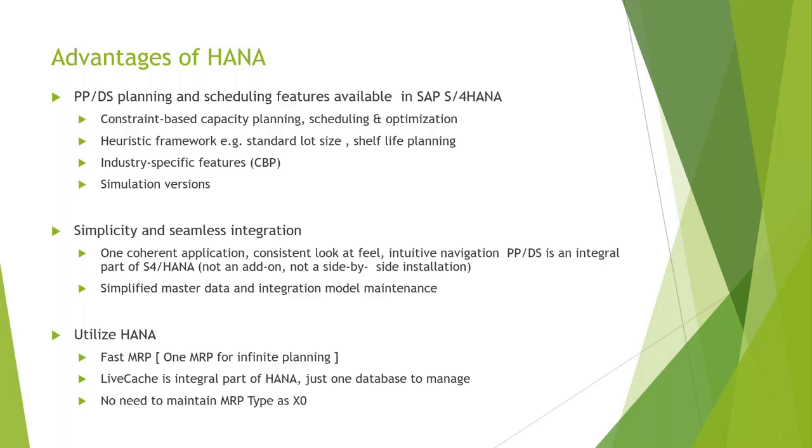So one was specific only to ECC, as we call it, MRP, and the other was specific to PPDS or APO. It can either be your SNP or PPDS. However, in HANA, we can have only one MRP, that is called live MRP. So only that can be used, which will internally differentiate the products which will be planned on MRP in HANA, and the products which can be planned on PPDS. However, for users or for the planners, it's a single planning tool, which is planning all the products in one go.